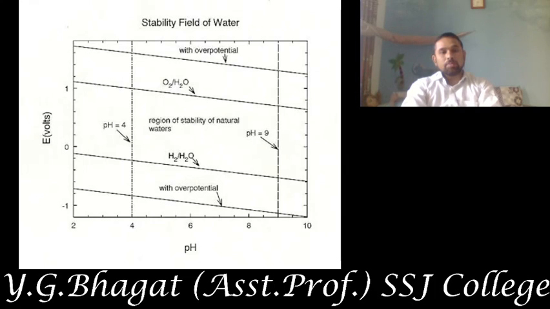Since we have already seen oxygen overvoltage above and hydrogen overvoltage below 0, here again we are deciding two boundaries, pH equal to 4 and pH equal to 9. In between this region, any species present will be a stable species. So this area or this region is called the stability field of water.